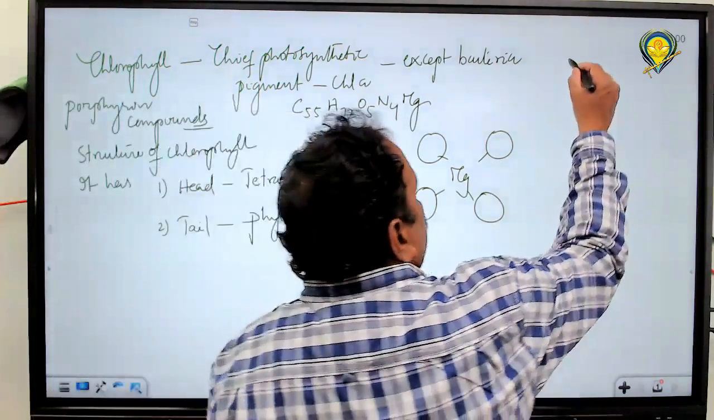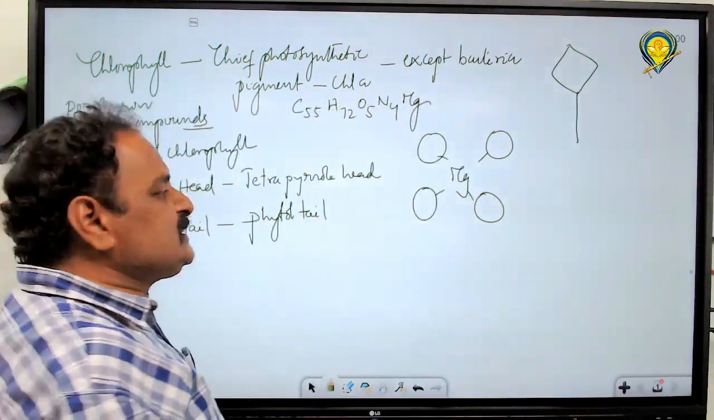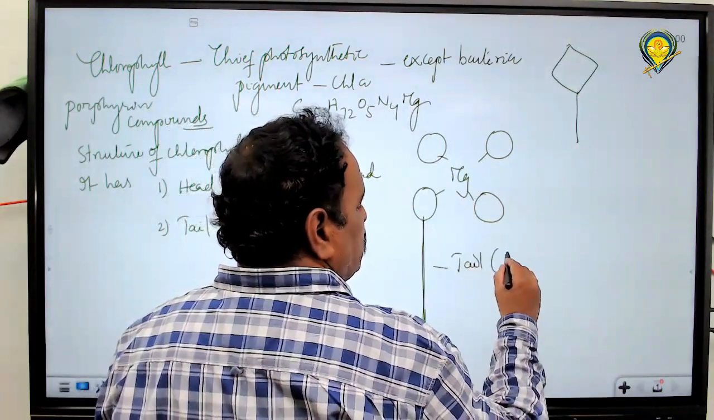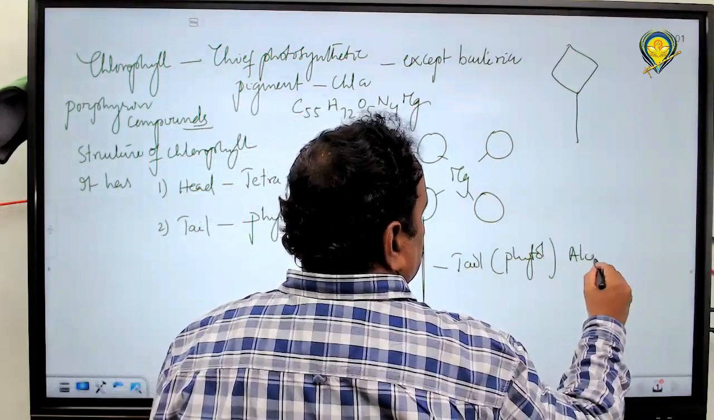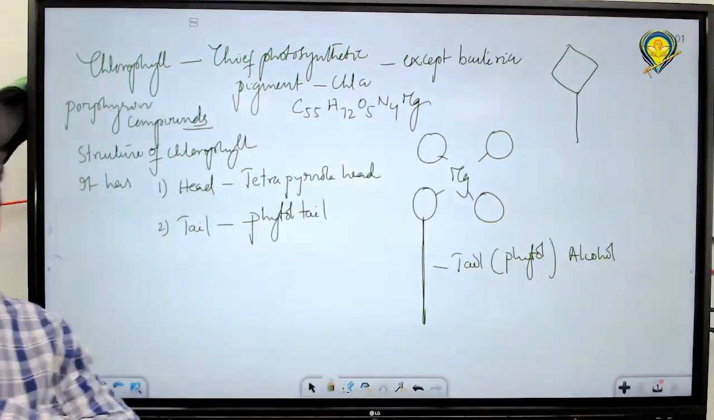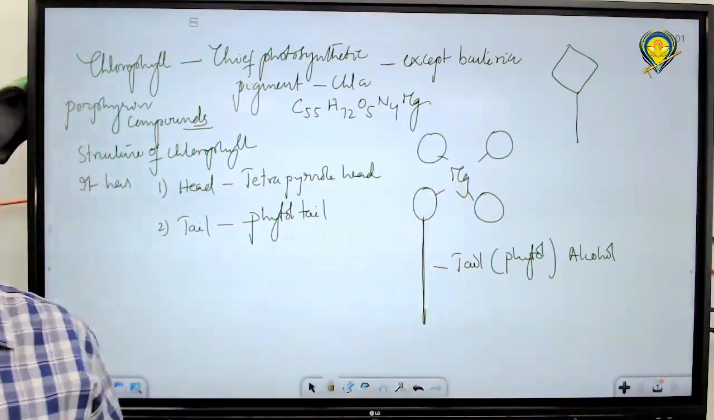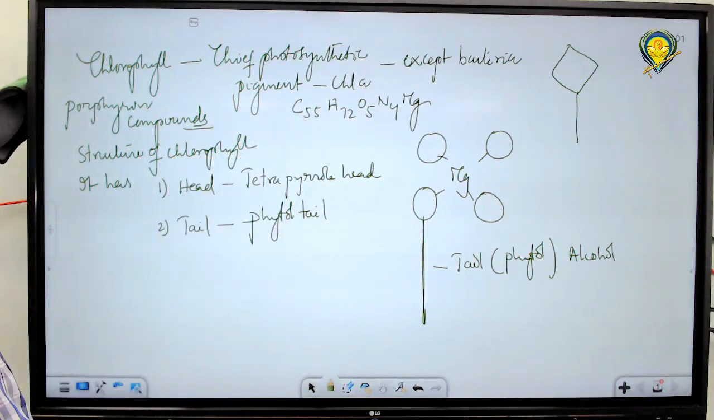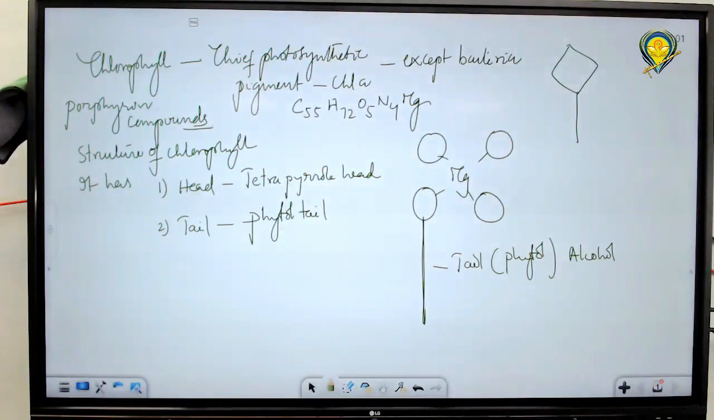It is just like a tadpole shape. This chlorophyll is just like a tadpole. This is a tail that is attached. This tail is the phytol, alcohol tail. That is the structure of chlorophyll. So a tetrapyrrole head and a phytol tail are observed in the structure of chlorophyll. This is the general formula of chlorophyll A, which is the universal or chief photosynthetic pigment in almost all photosynthesizing organisms except bacteria.